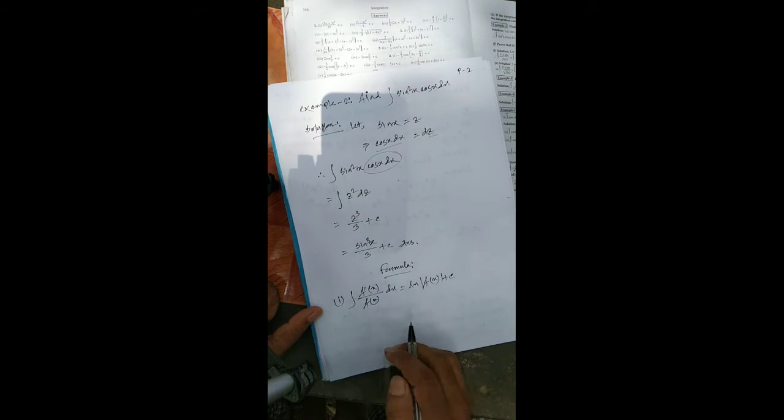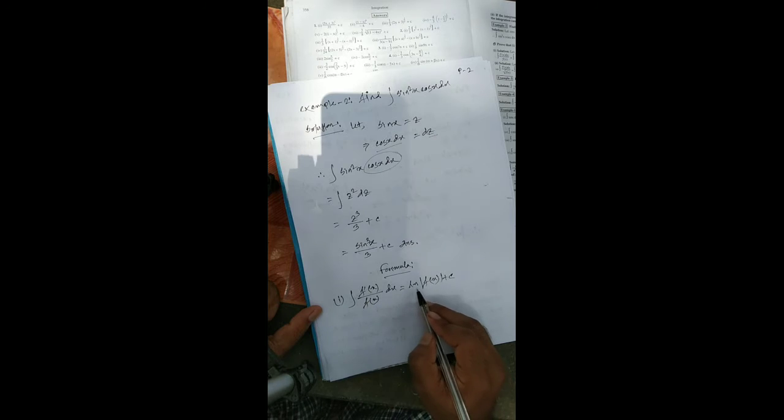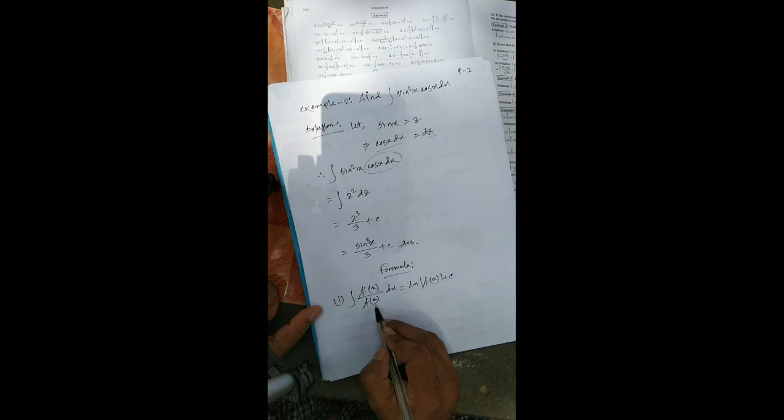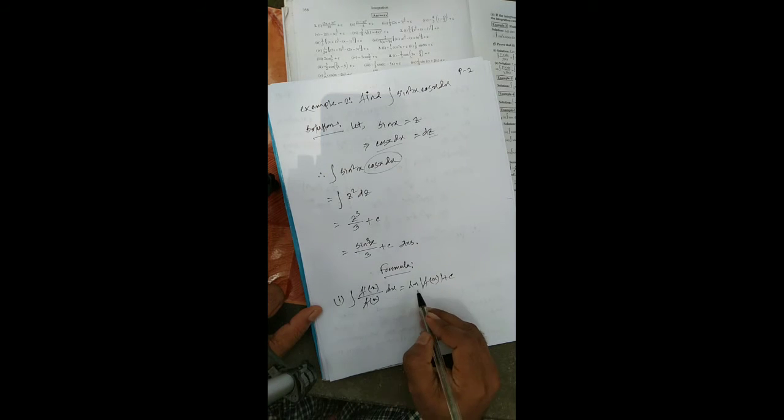Now, if the derivative of the numerator is equal to the denominator, then its integration will be ln of numerator plus constant. Again I repeat it: here the function f x and its derivative, that means the first derivative f prime x, integration dx is equal ln of f x.